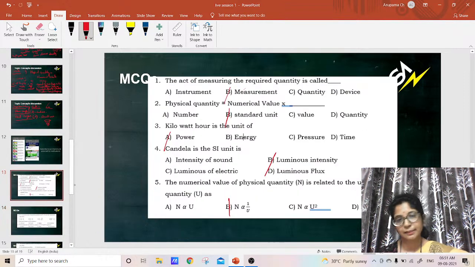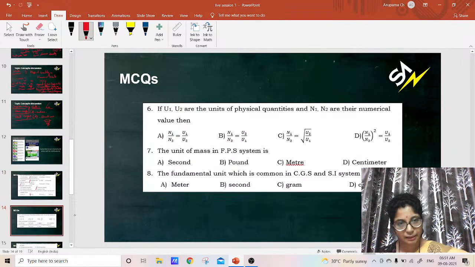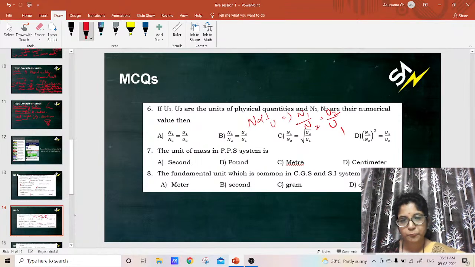If U1 and U2 are the units of the physical quantity, the numerical value is inversely proportional to the unit, so you will get N1 by N2 is equal to U2 by U1. Next, the unit of mass in the FPS system.